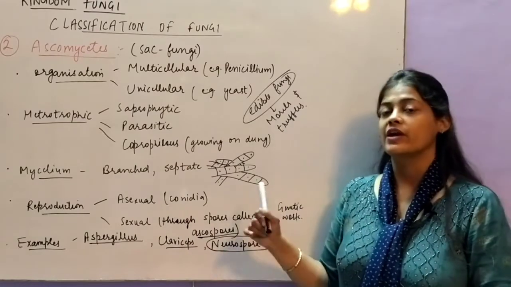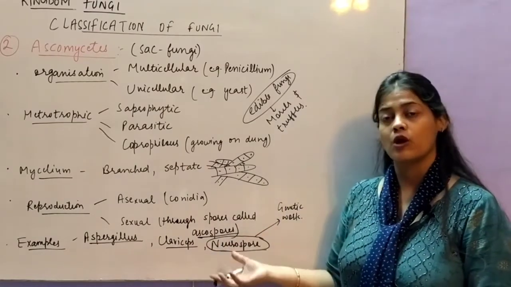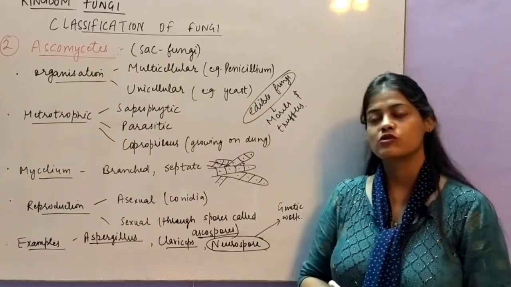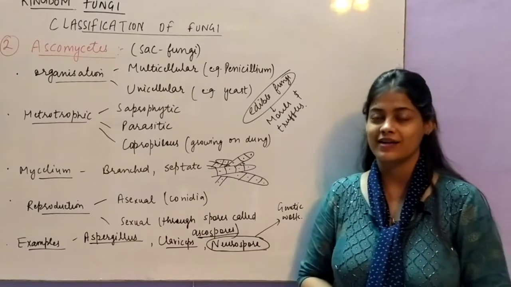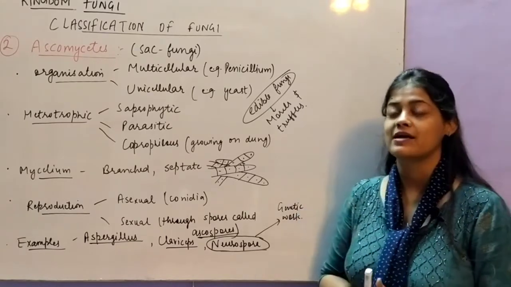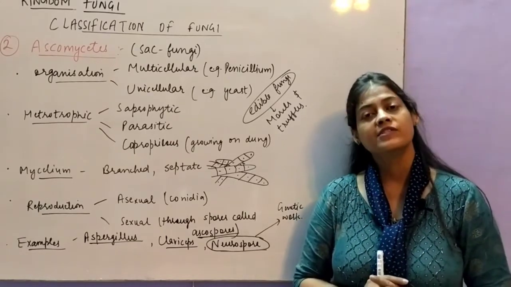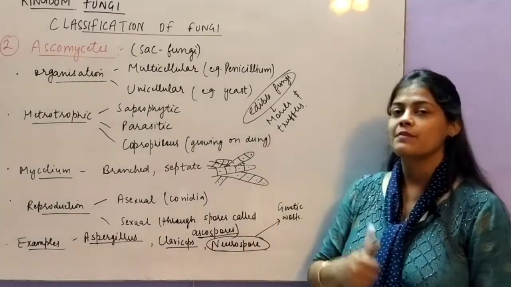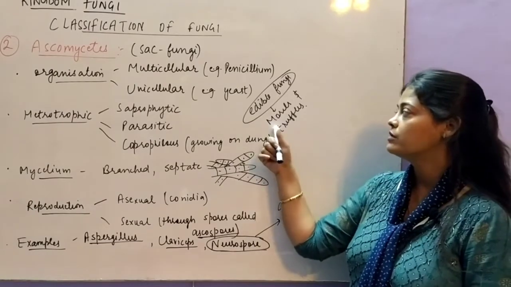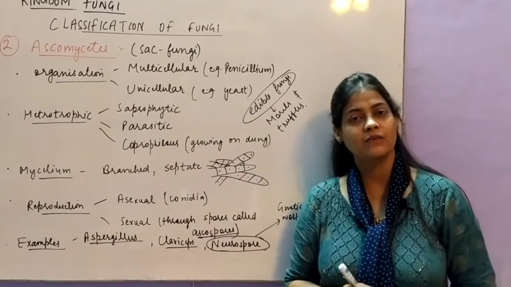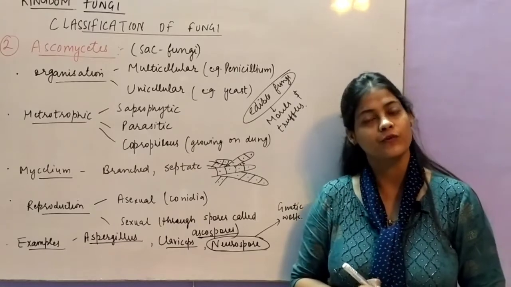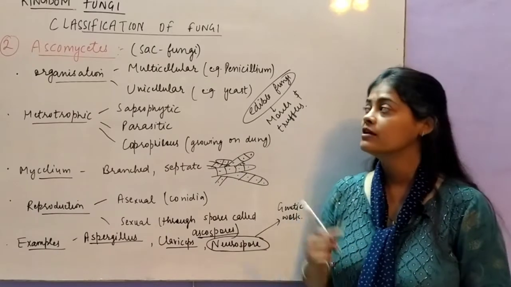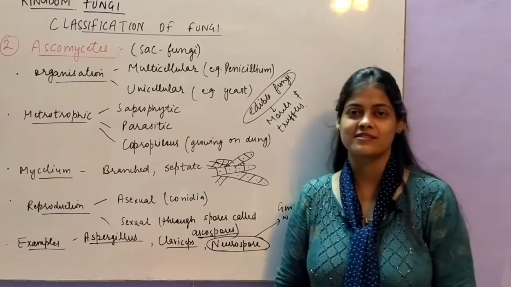Neurospora has one very important economic importance, that it can be used in genetic work. जैसे जो आप genetics को study करेंगे in detail in the higher classes, then you will find that Neurospora crassa is the most common fungus used in genetic engineering work. ठीक है. Another example is the edible fungi, which include morels and truffles. These are edible fungi which provide a good amount of nutrition and can be used as food. So this is all about Ascomycetes.